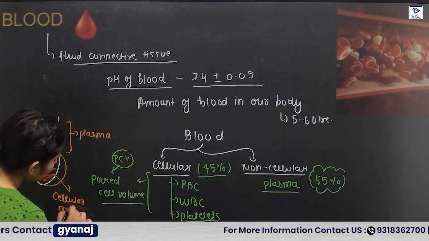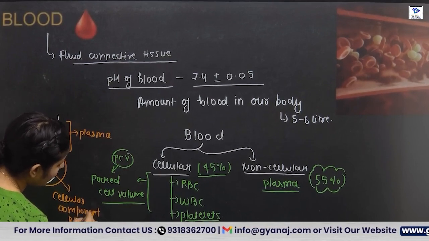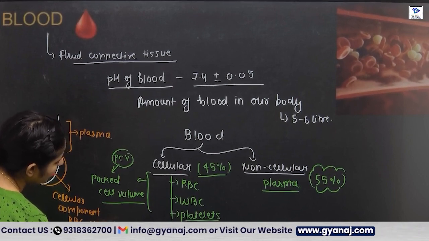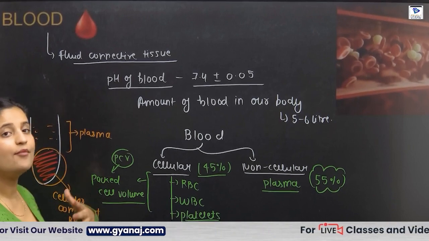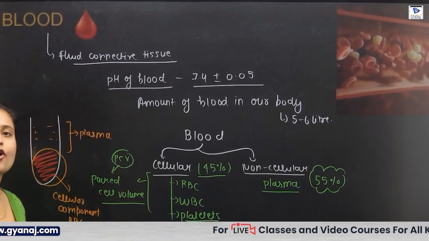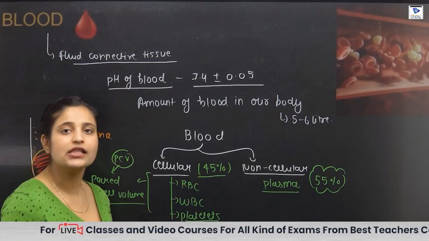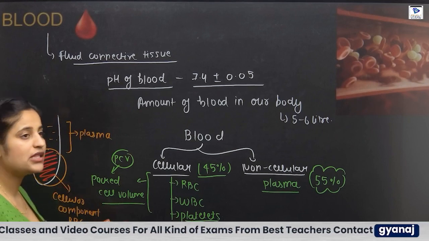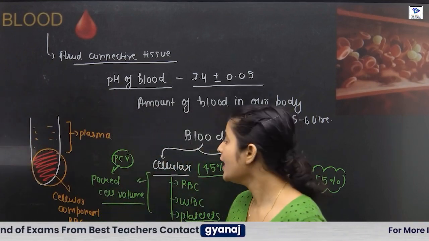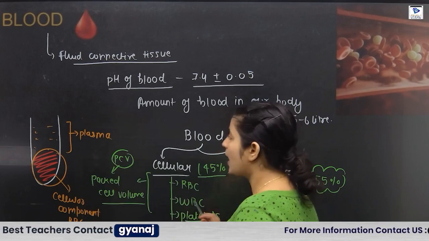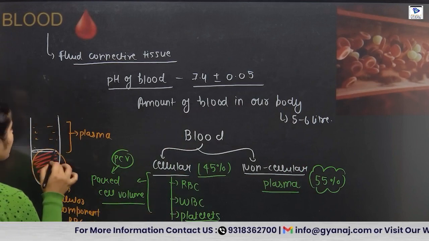In these cellular components we have RBC, WBC and the platelets. RBC are more in number. That's why the color of blood is red, because RBC contain a pigment which is hemoglobin. WBC have an even lower speed and their weight is lighter, so they form a layer on top and float there.